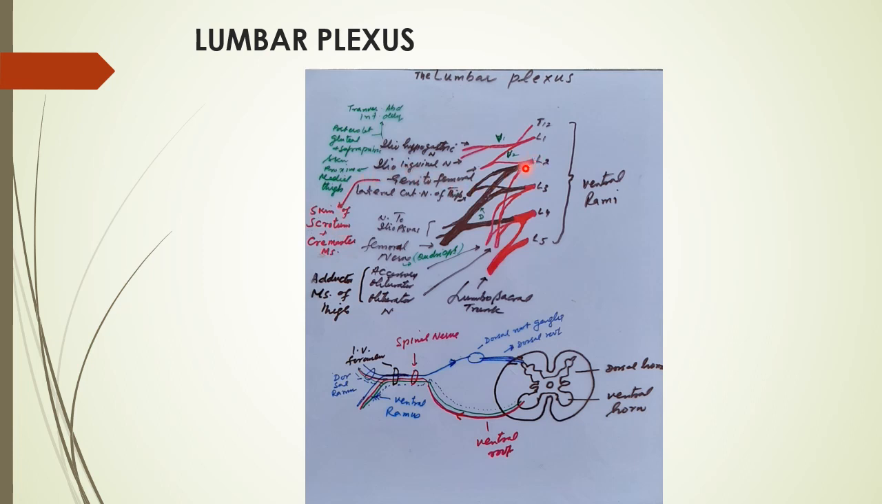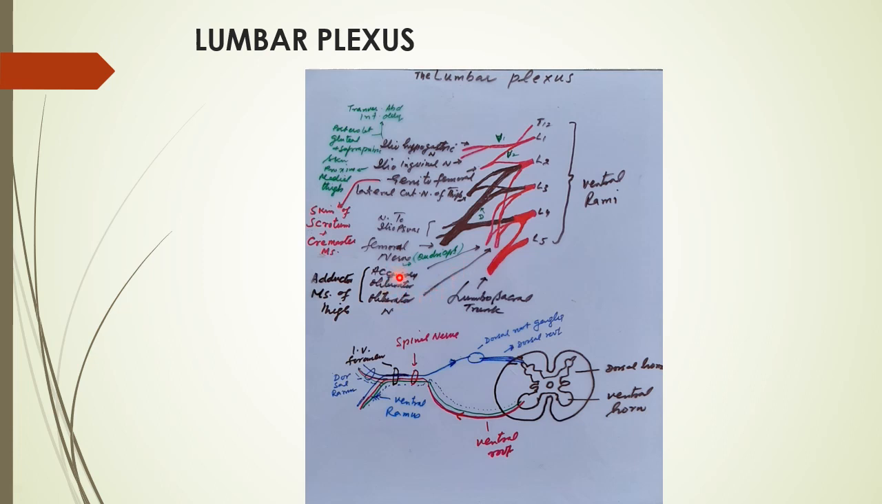L2 ventral ramus, because we said that all are ventral rami. These are all ventral rami, which are further divisible into one division which joins to form the genitofemoral nerve, and a second division which joins with L3. One combination from L3 also. Together they form the accessory obturator nerve.